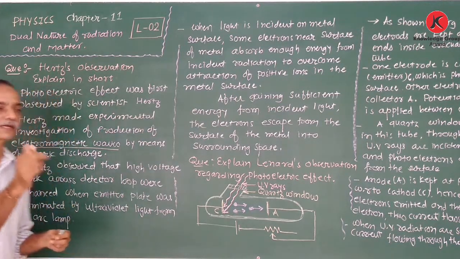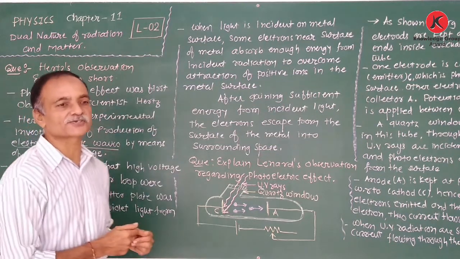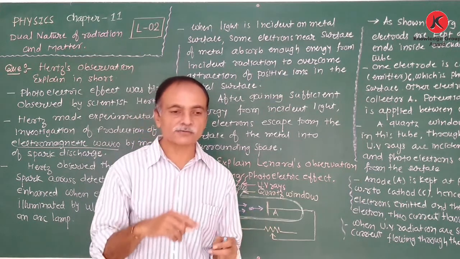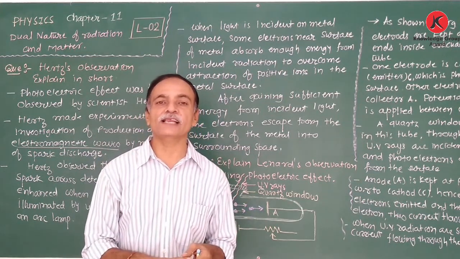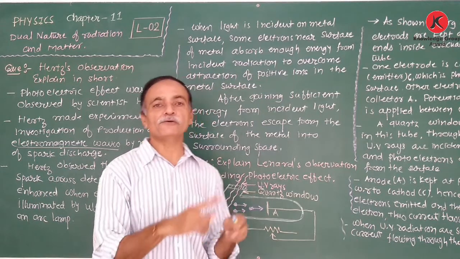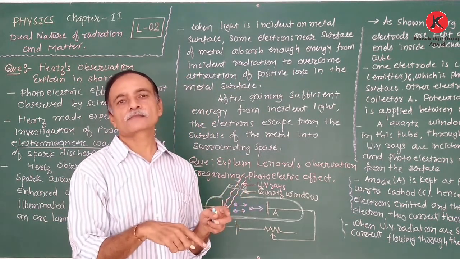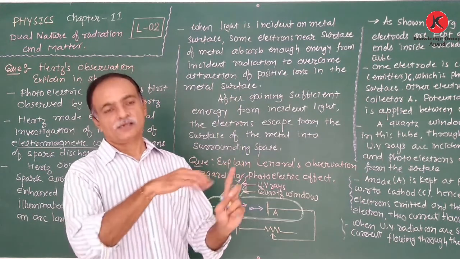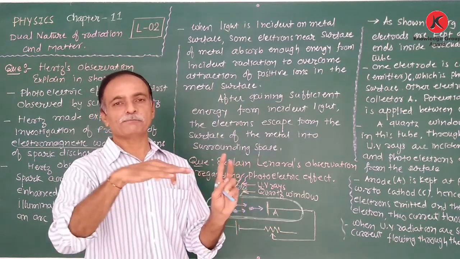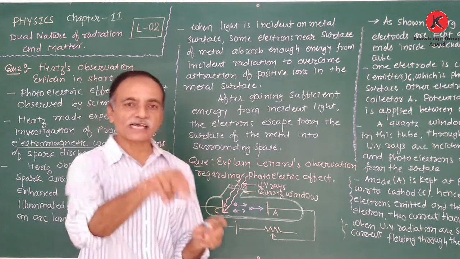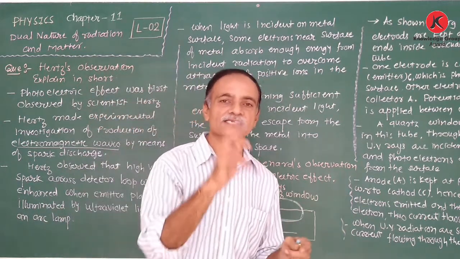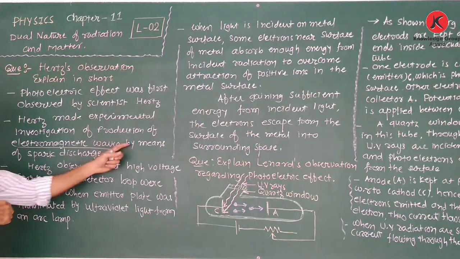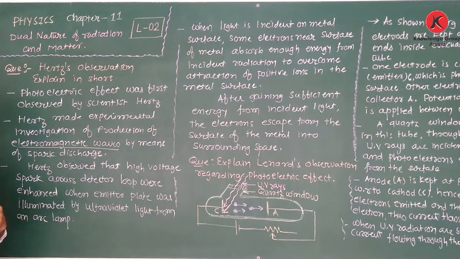When the discharge takes place in a discharge tube, the electric and magnetic fields oscillate perpendicular to each other: the electric field is vertical and the magnetic field oscillates perpendicular to it, and both are perpendicular to the direction of propagation of the wave. Okay. Now, this is the production of electromagnetic waves by means of spark discharge.